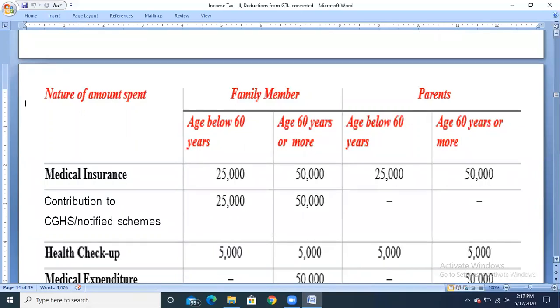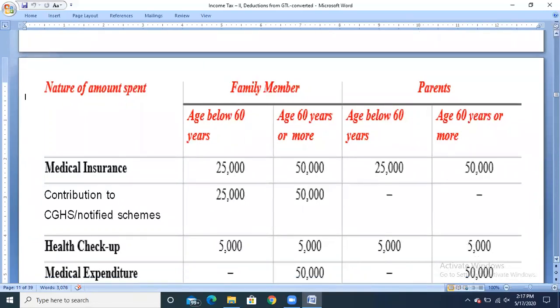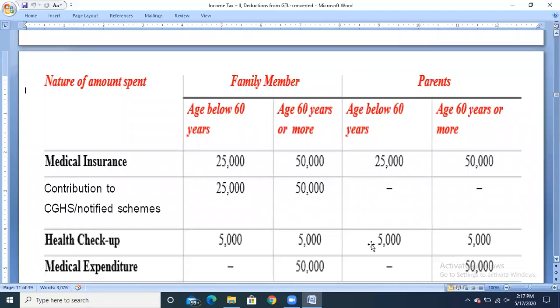And the medical expenditure incurred by the assessee is only eligible if they are senior citizens. So any medical expenditure incurred only for a senior citizen, either for the family members or for the parents, up to rupees 50,000 we can claim the exemption.